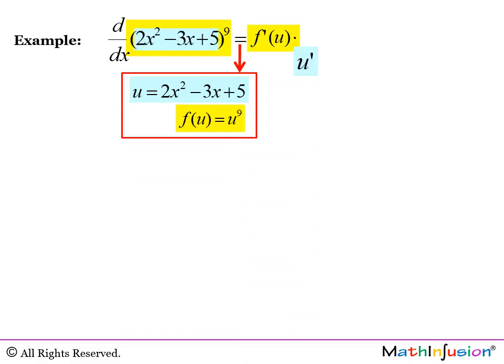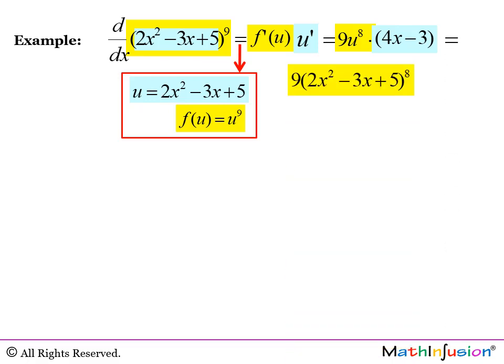The product of the derivatives, and we get this from the first, this from the second. And the only thing left to do is to replace u by the function written as a function of x. And we get that.